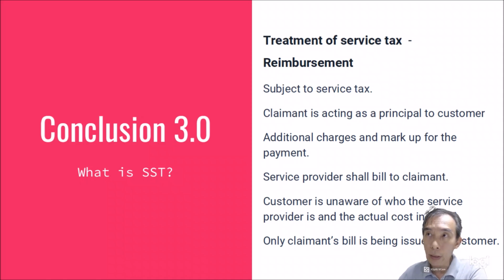That means the agent actually says, I sort out everything for you, I decide everything for you. So the plumber, actually you do not need to know. The owner doesn't need to know who is the plumber. Additional charges and markup for the payment, usually markup is done. Service provider shall bill to the claimant. Customer is unaware of who is the service provider, and the actual cost incurred. That means it's the total one bill. Only claimant's bill is being issued to customer. So this is a summary.